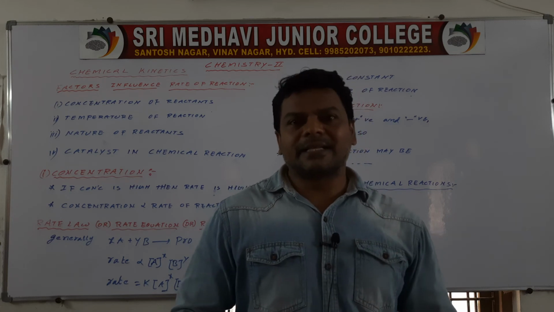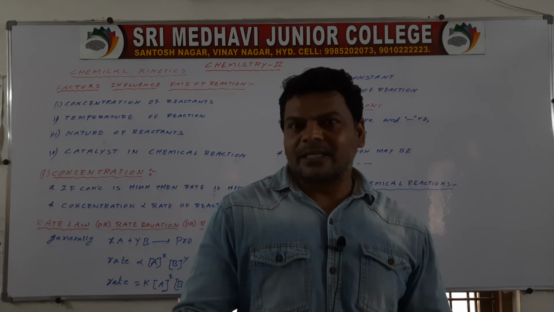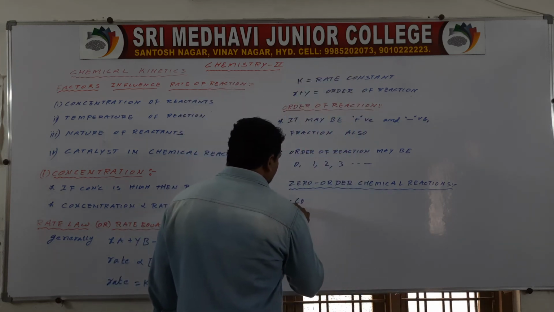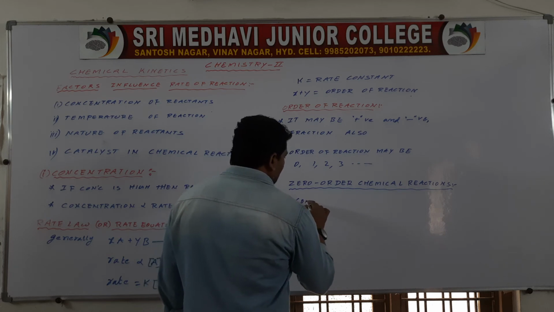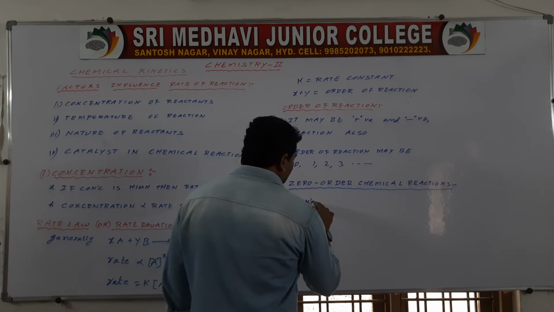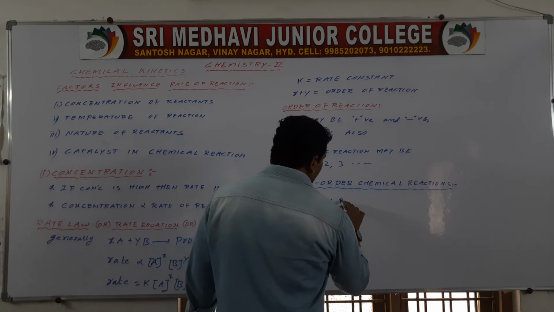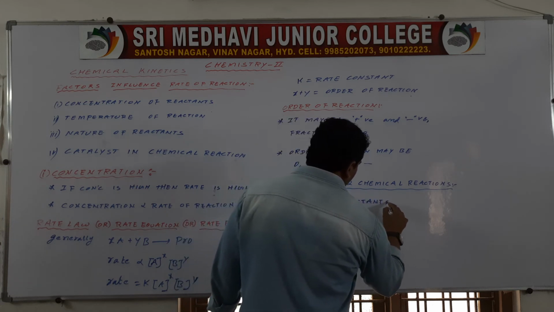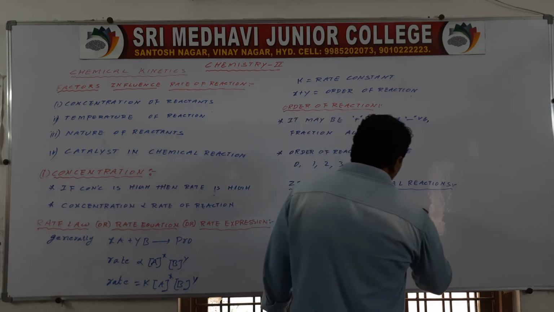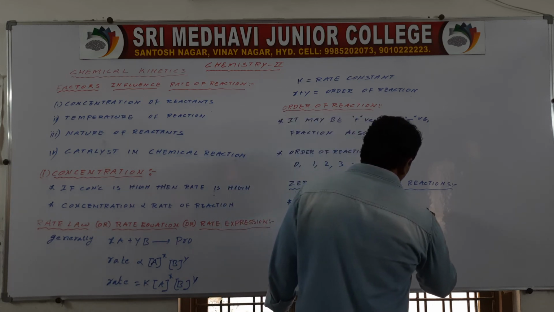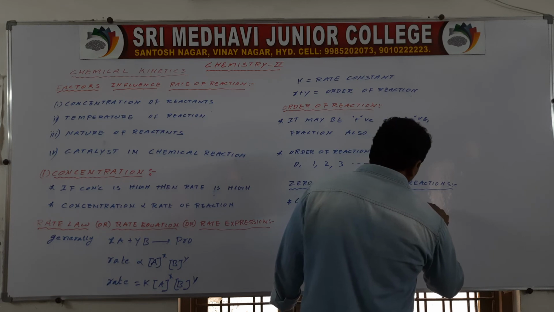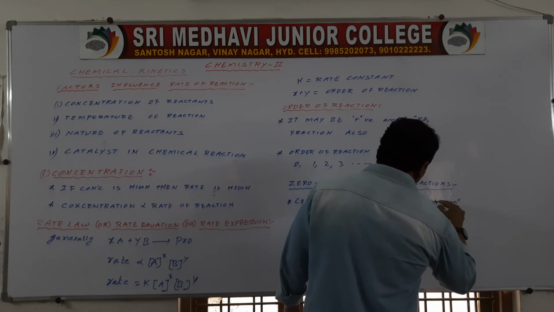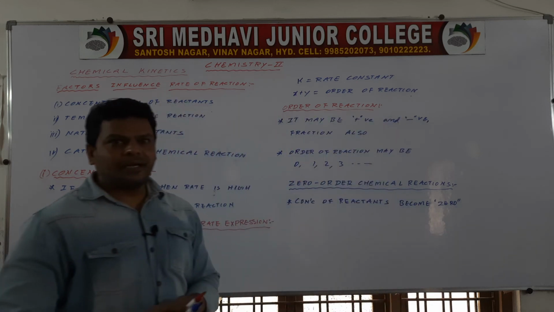In a chemical reaction, the concentration of reactants becomes zero. They are called zero order reactions.